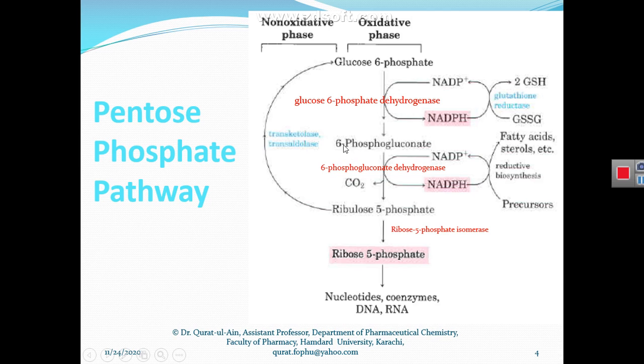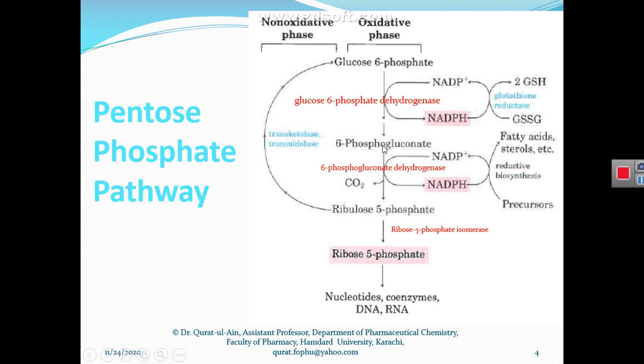So at the end of the first reaction, we get the 6-phosphogluconate molecule in this oxidative phase. Then this 6-phosphogluconate molecule is converted into the ribulose 5-phosphate molecule. This ribulose 5-phosphate molecule is a 5 carbon aldo sugar, as the name indicates. This is a 5 carbon sugar.